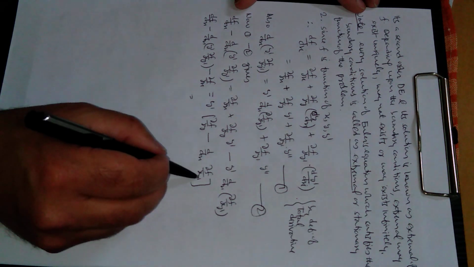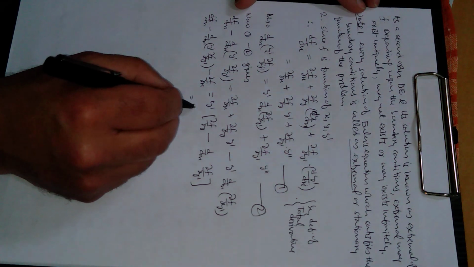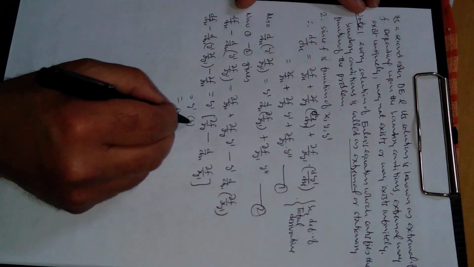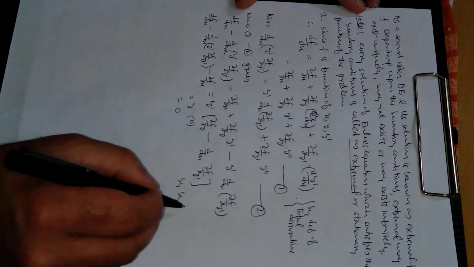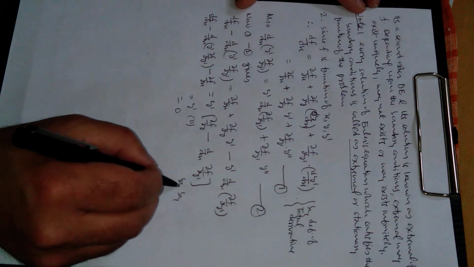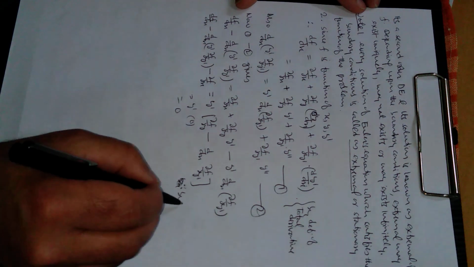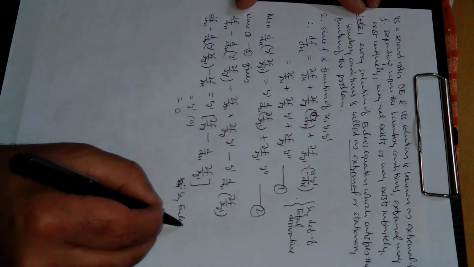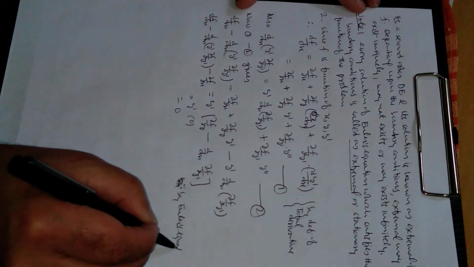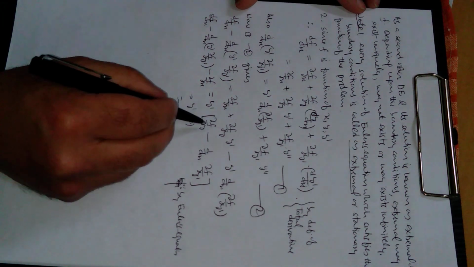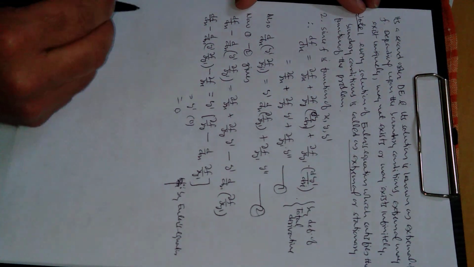This is the Euler-Lagrange equation, its value is 0, y dash into 0 is equal to 0, since we know this is Euler's equation, its value is 0, so this is equal to 0, right?